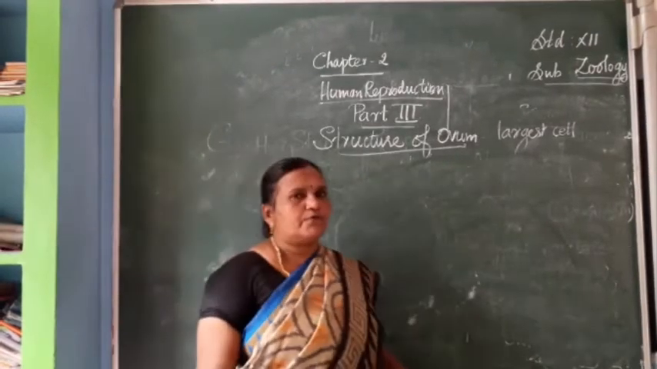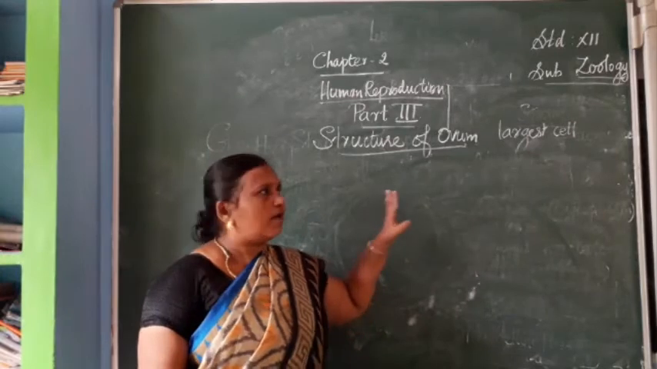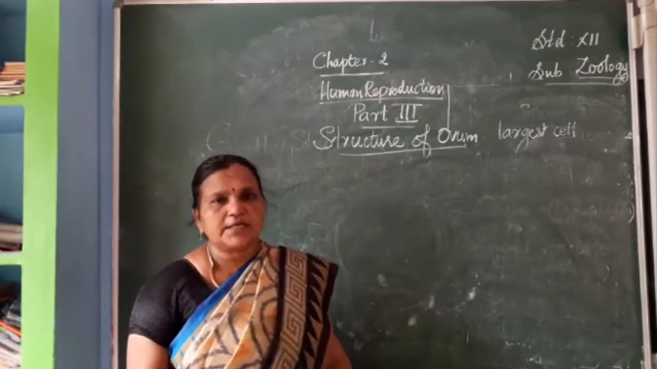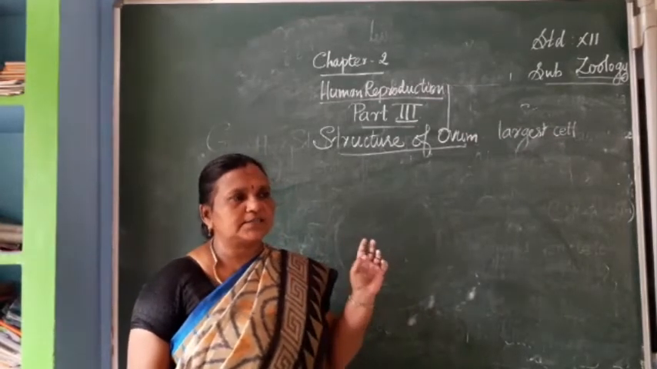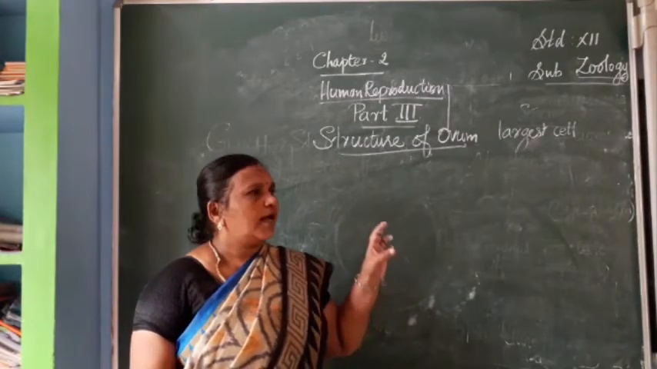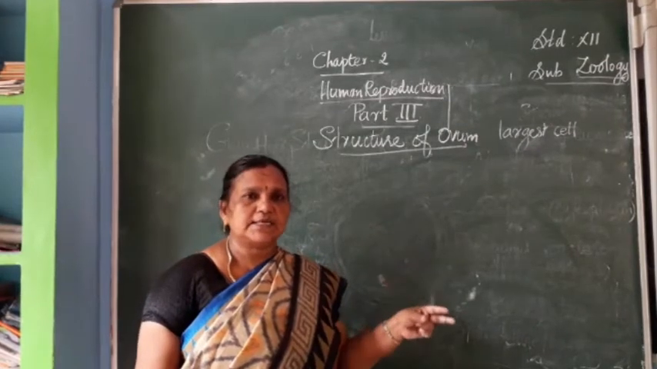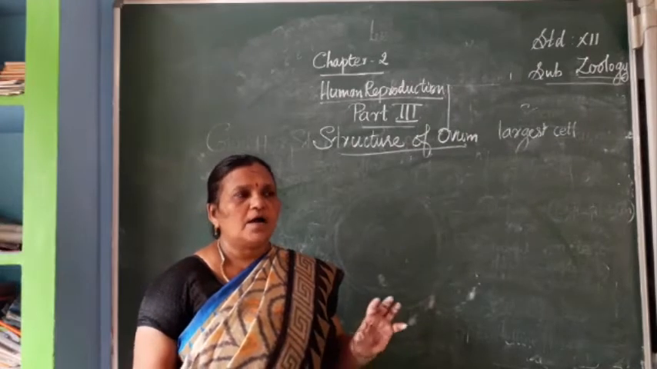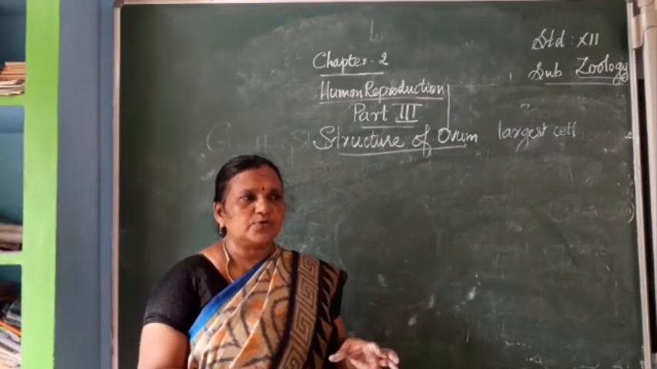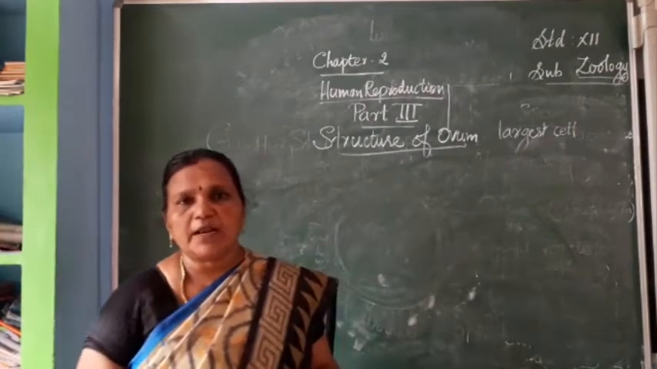The structure of ovum. First of all, you have to write what type of egg this is. Non-polar, alecithal egg, and it is the largest cell of humans, made up of cytoplasm. On the interior side we can see the cytoplasm. This cytoplasm is called the ooplasm. In the ooplasm, the nucleus is located. This nucleus is called the germinal vesicle.